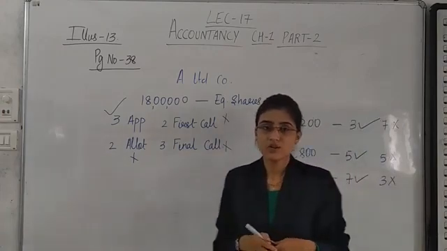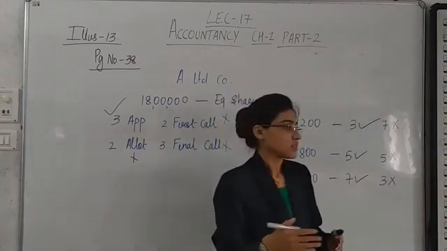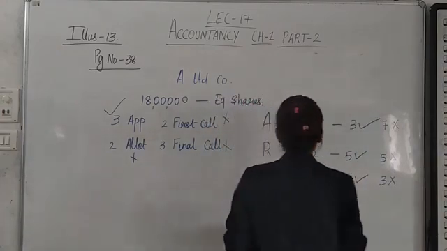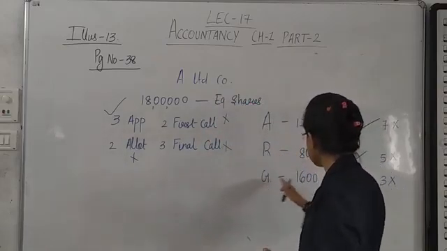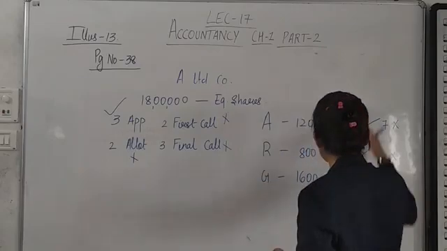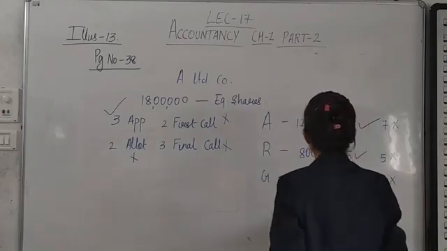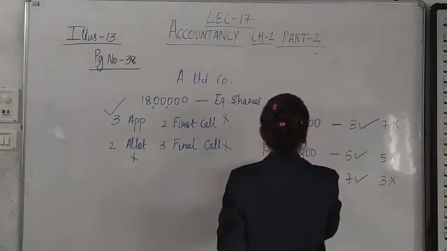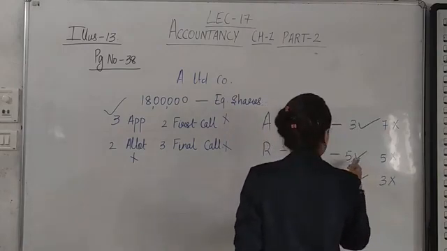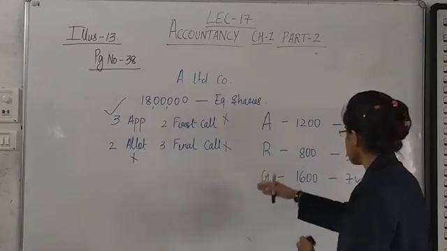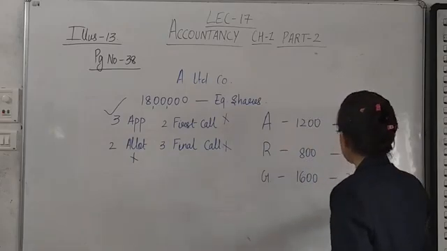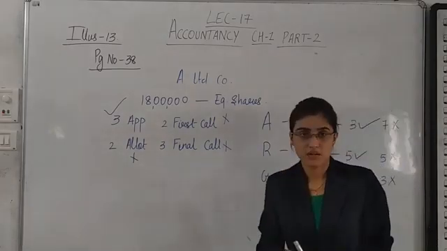Okay? A share is of rupees 10. These are the 3 shareholders. Ami is having 1200 shares, Rami is having 800, and Gavi is having 1600 shares. Ami has paid 3 rupees only. Rami has paid 5 rupees only out of 10 rupees. Gami has paid 7 rupees and 3 rupees she has not paid.